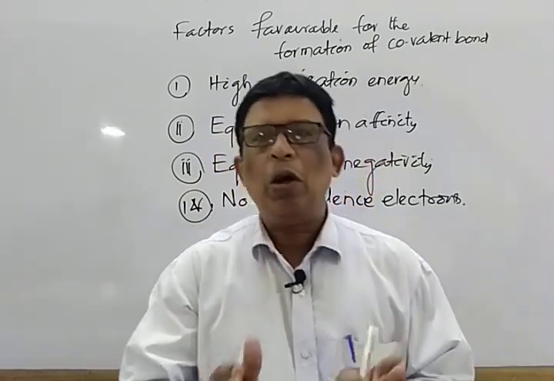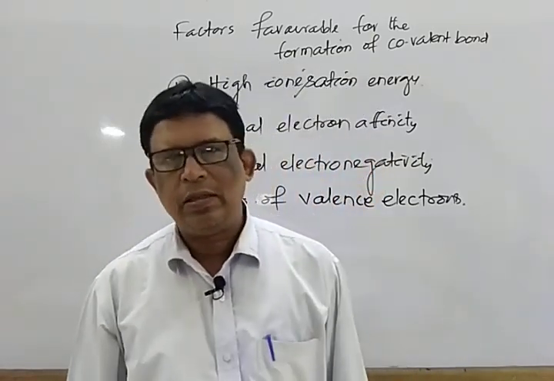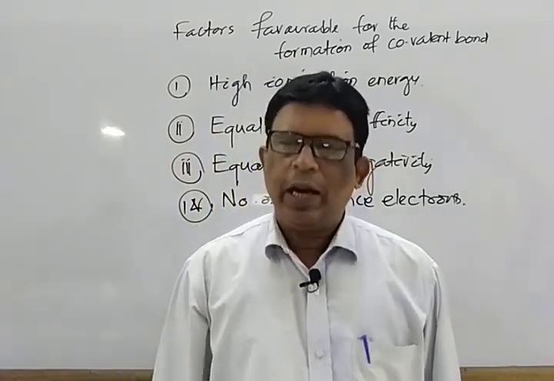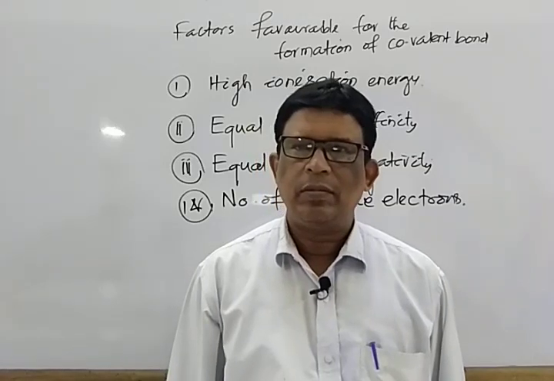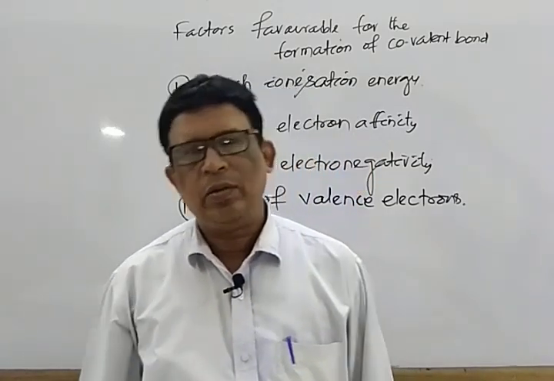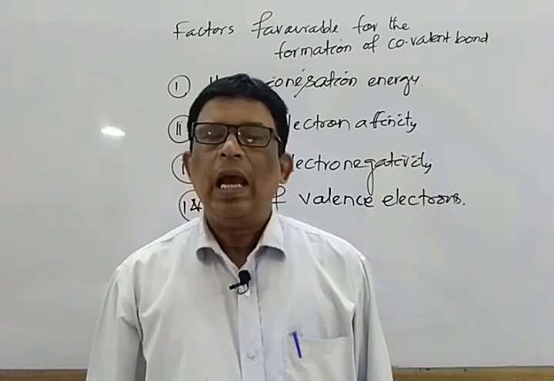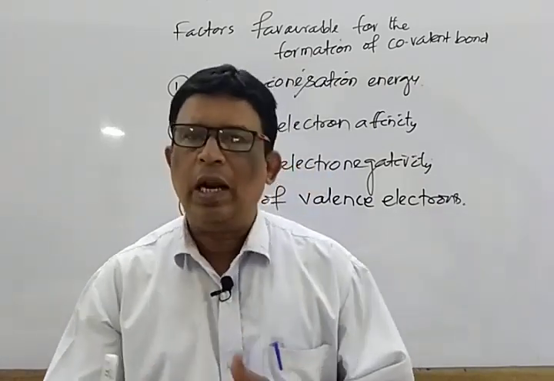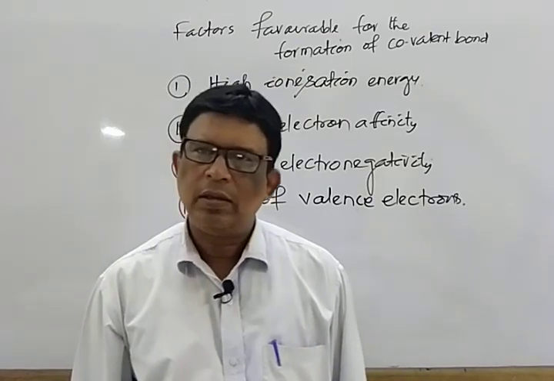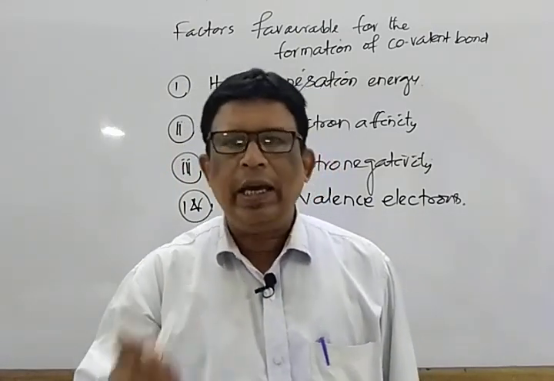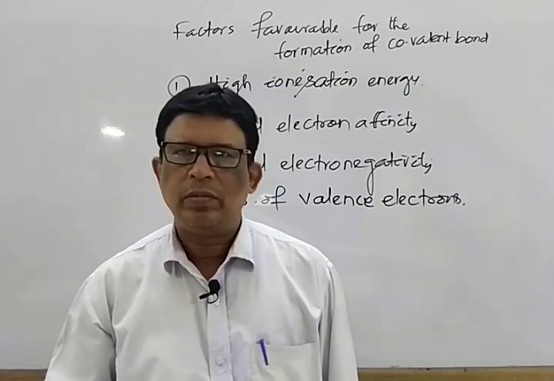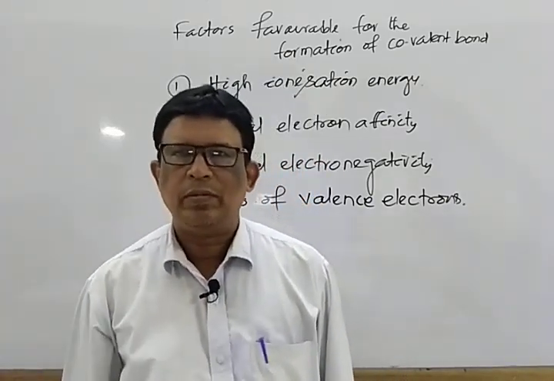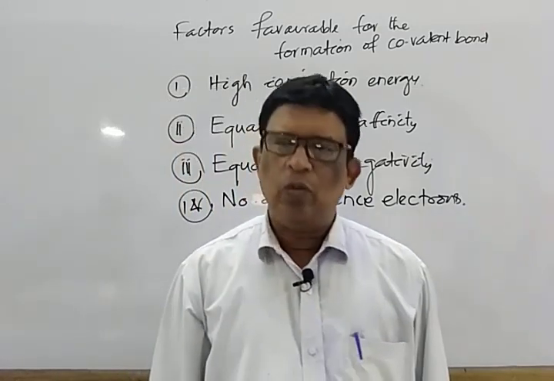Then some bond parameters, that is bond length, bond angle, bond energy. How you calculate, we will discuss later. And also polar covalent bond, non-polar covalent bond. Next, ionic character in covalent bond and covalent character in ionic bond. So let us discuss one by one.